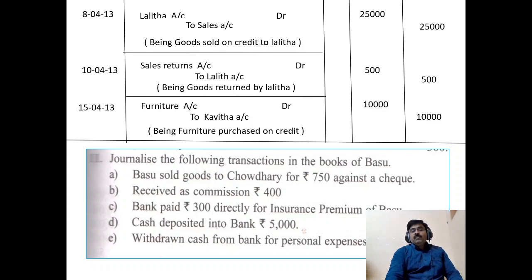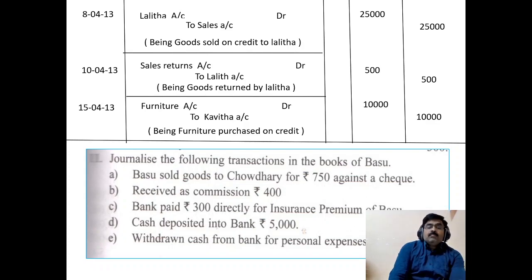Next, bank paid rupees 300 directly insurance premium of Basu. Okay, insurance premium of Basu means bank rupees 300. Okay, here we have to understand the concept.